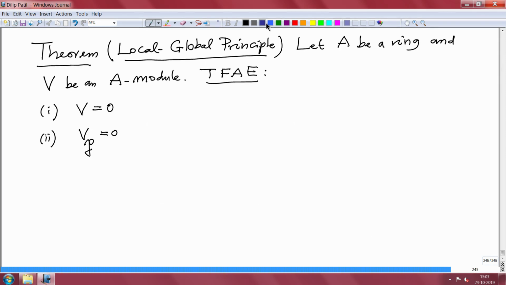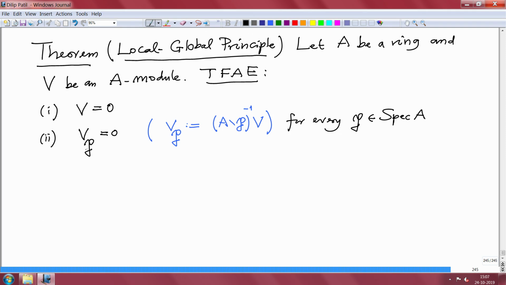Remember, here I will just write in a bracket what V localized at P means. This notation is precisely this: if I take the complement of P, that is a multiplicatively closed set, and take S inverse of that one, instead of writing this complicated expression, one simply writes the suffix P on V. So, this is for every prime ideal P. That means locally at P it is 0 for every P. Okay.